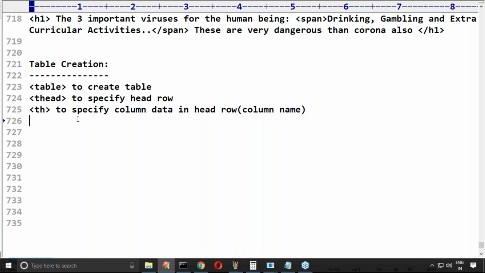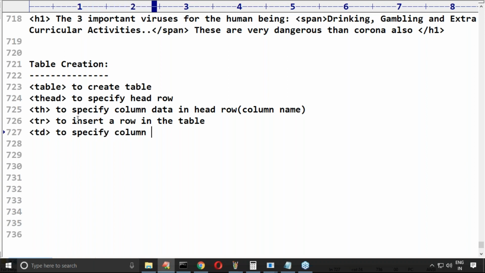Next, what is the next one? tr. tr to insert a row in the table. Next, td. td to specify column data in the row, or in the record. Both the things are same. Feeling comfortable?